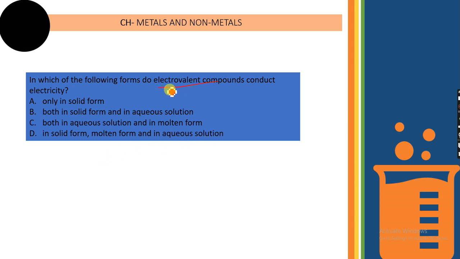So first you should know what electrovalent compounds are. Electrovalent compounds are nothing but ionic compounds. What are ionic compounds? When there is a transfer of electrons between the cations and the anions, or transfer of electrons between the ions. For example, sodium chloride is an example of an electrovalent compound or an ionic compound.